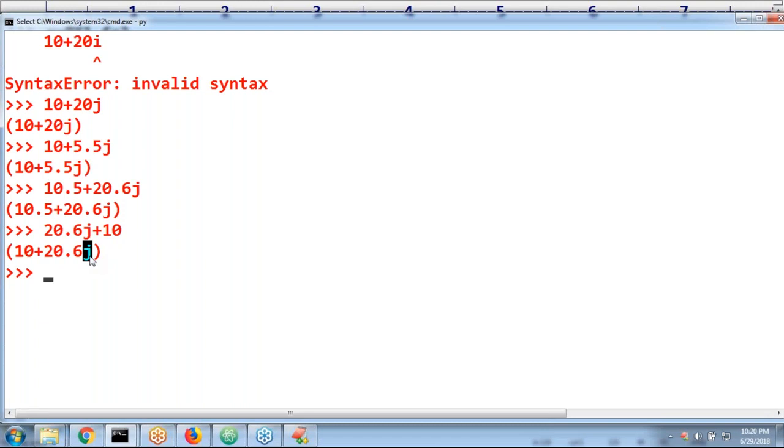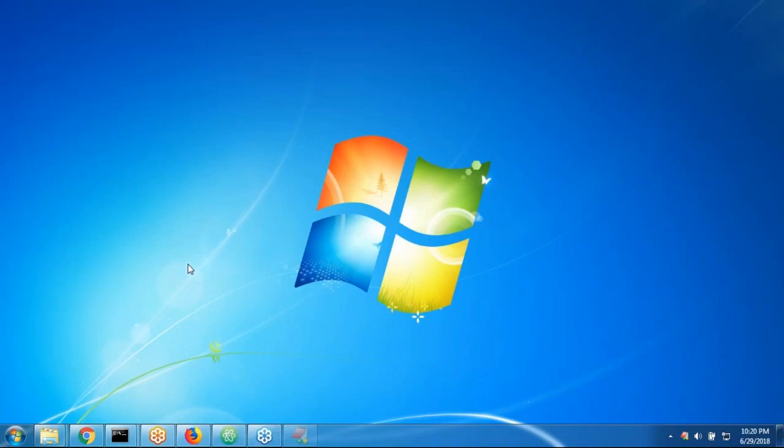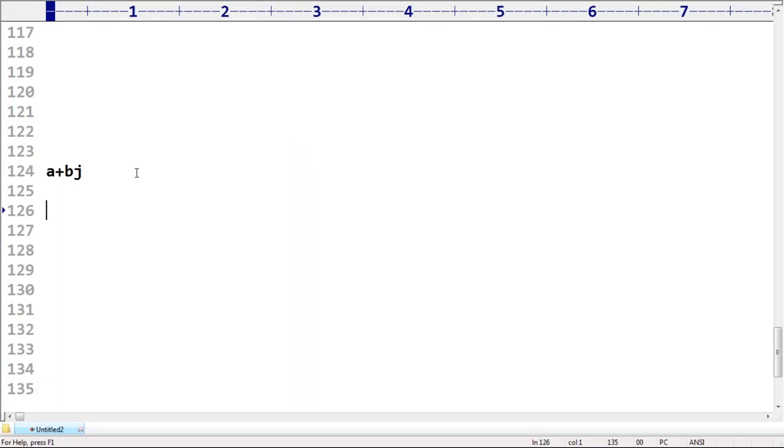Now there is one small twist there. Which is the real part and which is the imaginary part inside A plus BJ? A is the real part, and B is the imaginary part. Are you getting? B is the imaginary part.